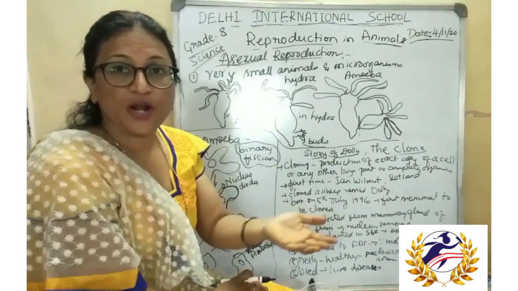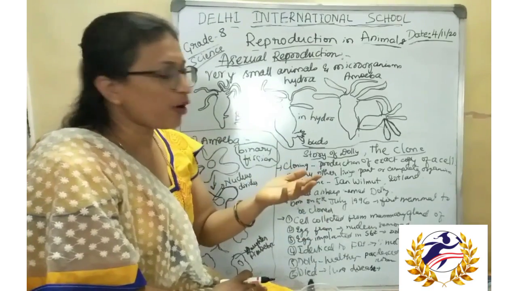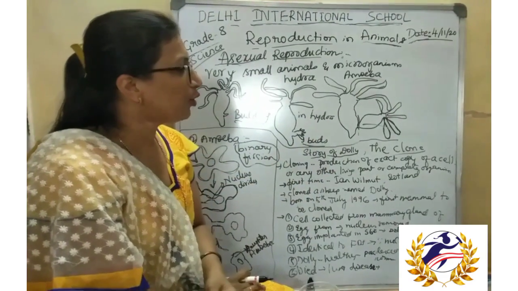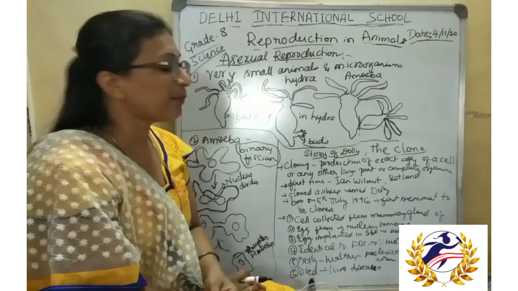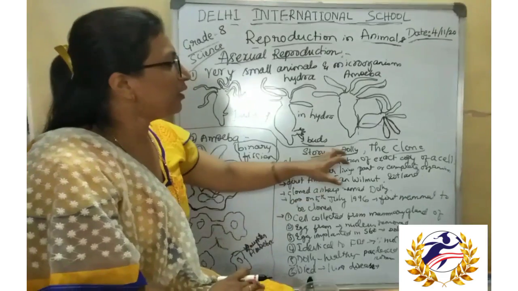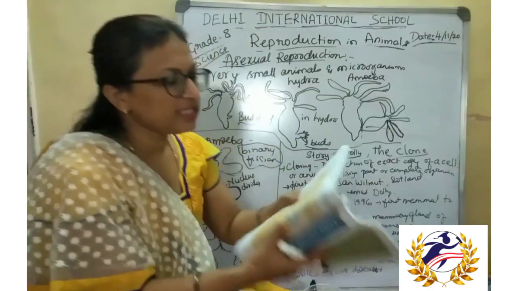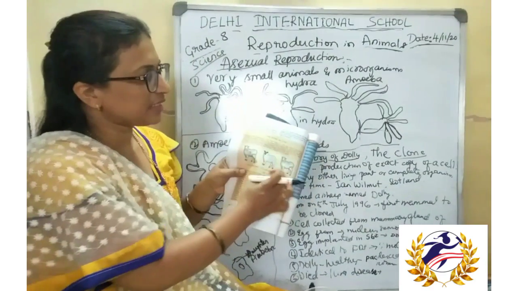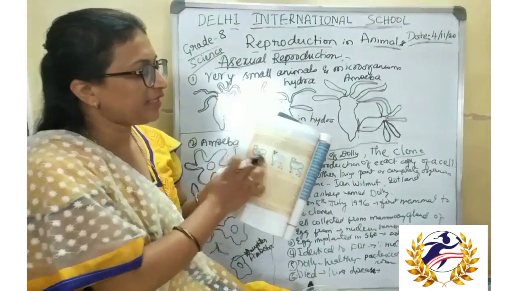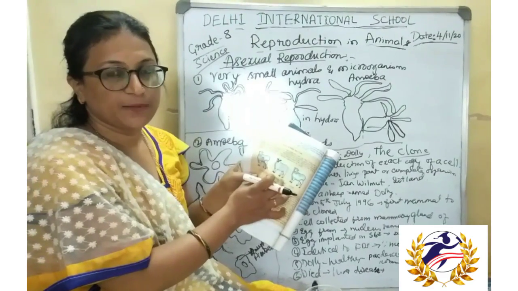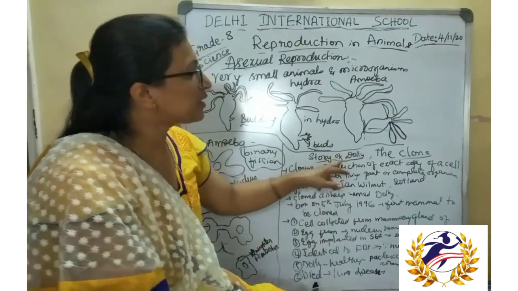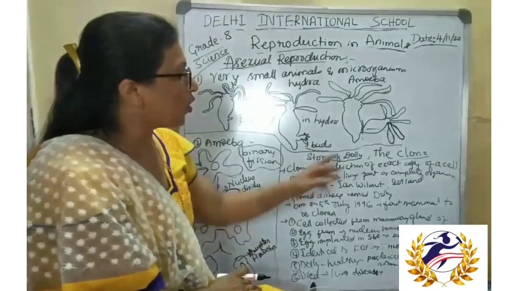So apart from the reproductive organs, a new clone is synthesized or produced by scientists. That is the story of Dolly. This is Dolly, which was created by taking the cells of two sheep. That is called Dolly the clone.